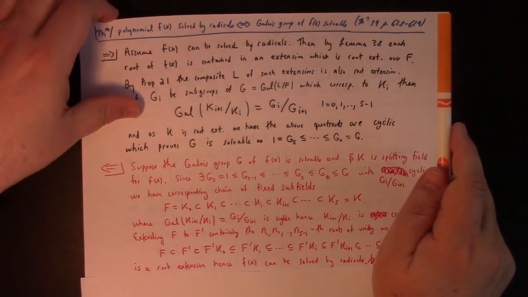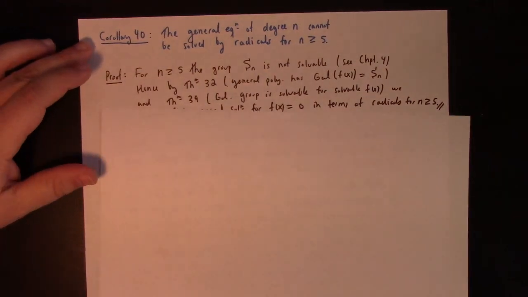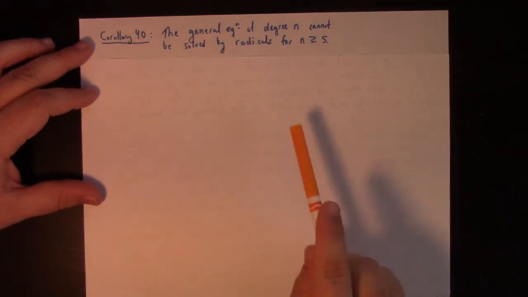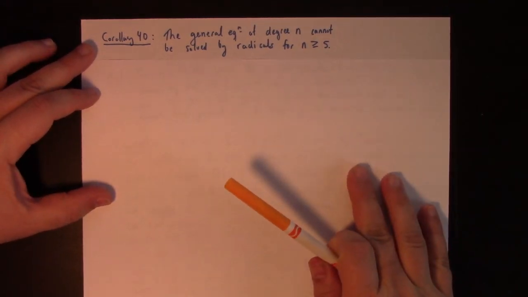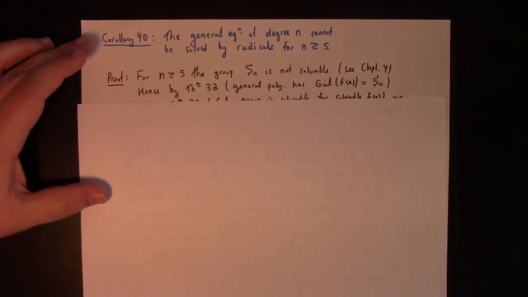So let me try to rescue this lecture with corollary 40, which I think I have a pretty good understanding of. The general equation of degree n cannot be solved by radicals for n greater than or equal to 5. Make sure I'm not off the page here. The proof is simple.